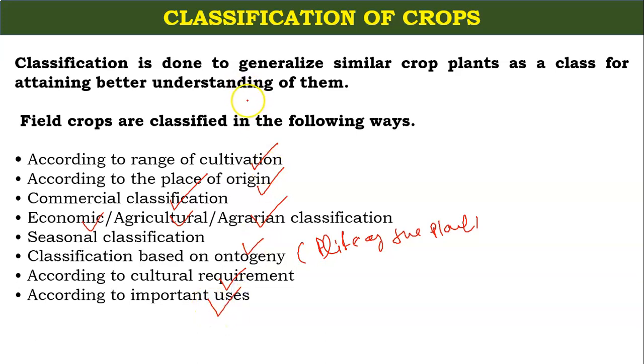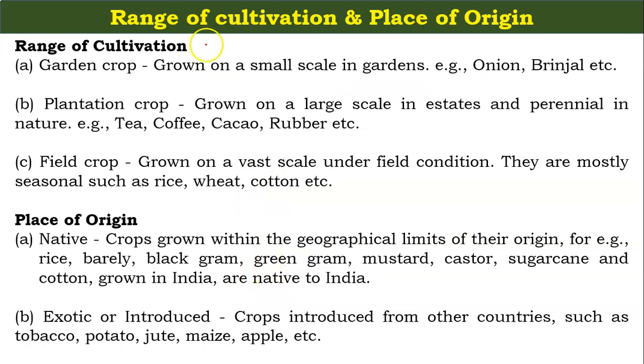But why do we classify the crops? Classification is done to generalize similar crop plants as a class for attaining a better understanding of them. So in this video we will discuss the various types of classification of the crops: range of cultivation, place of origin, commercial classification, seasonal classification, classification based on ontogeny, cultural requirement and important uses.